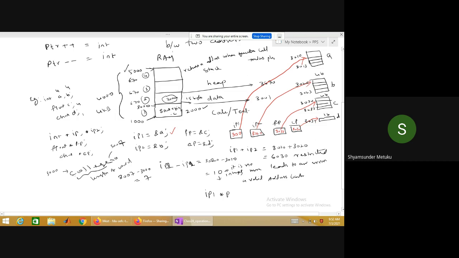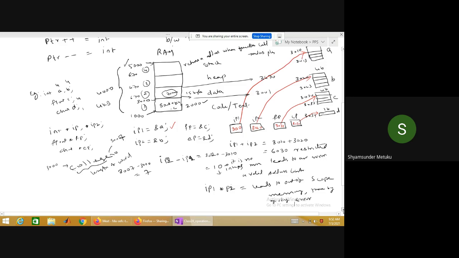Now third one, IP1, IP2. When addition itself is invalid, can I perform multiplication? No, sir. It goes out of scope of memory, thereby giving error. Is it okay? So multiplication is also not valid.